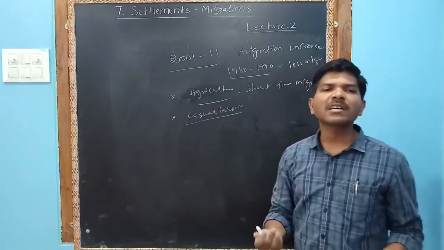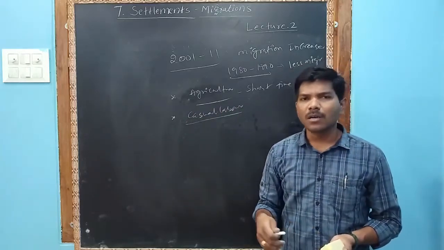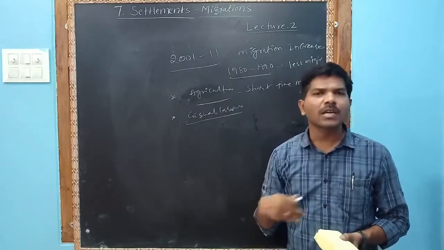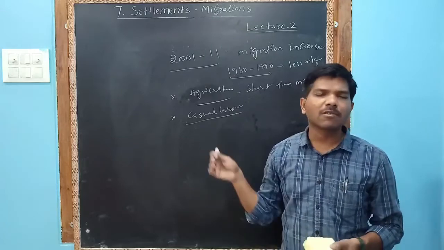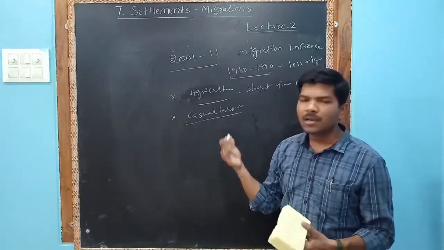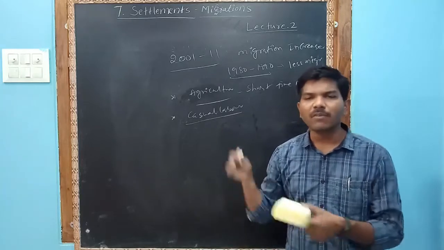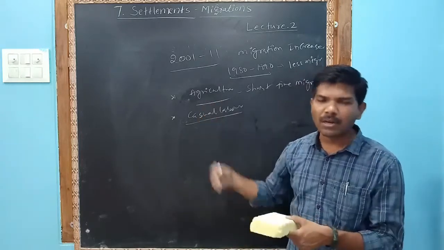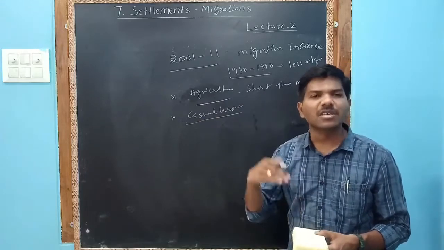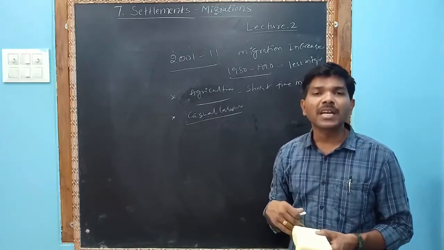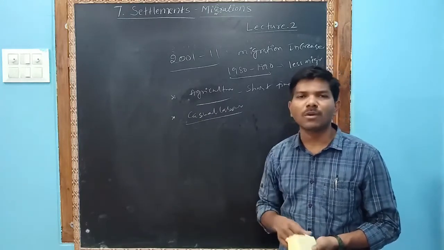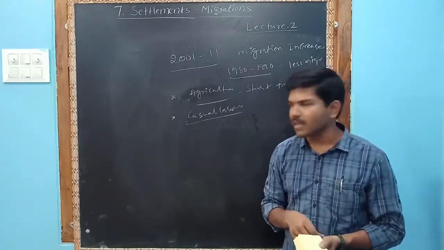Next, casual labourers, building construction, or any other works like industry work. These casual workers also shift from one place to another. This also may be short term. If the work is completed, they may come back. Electrical industry, or they work as construction labourers, in the brick kiln industry. This is, as usual, very short migration, we can say.